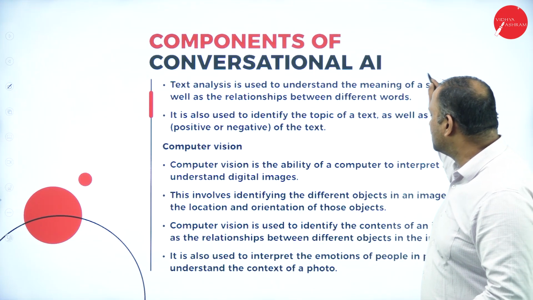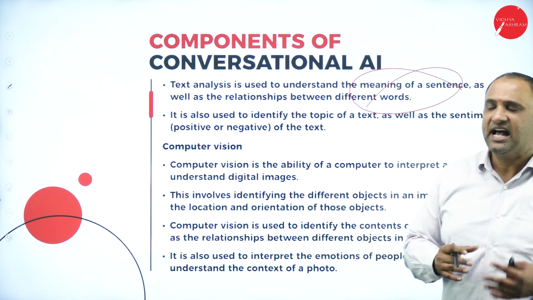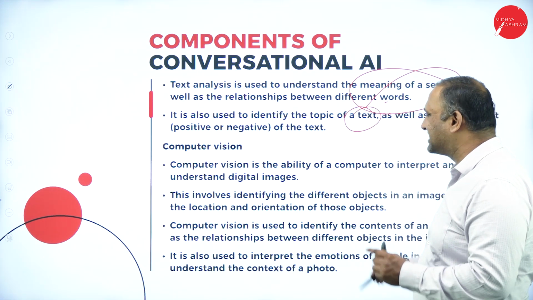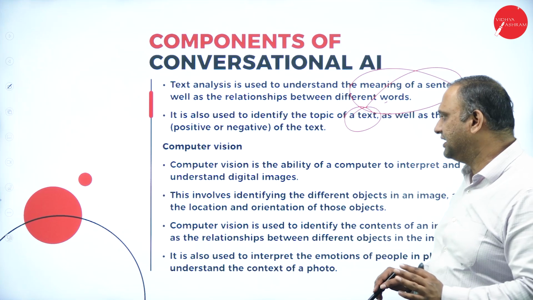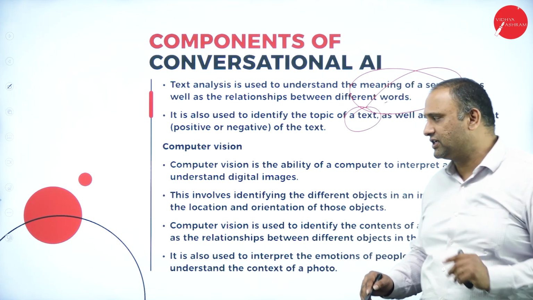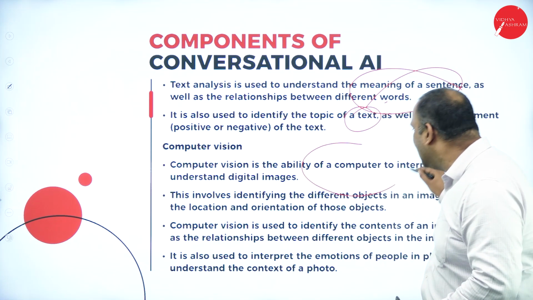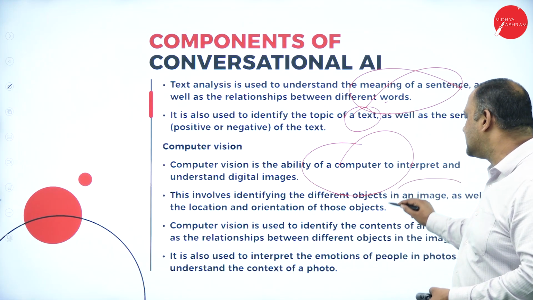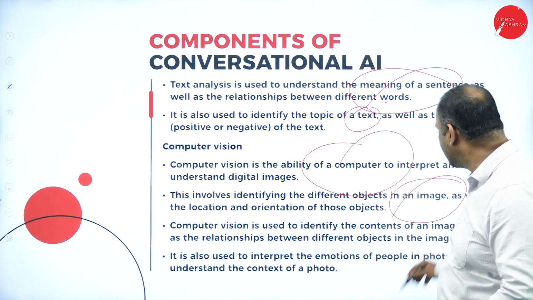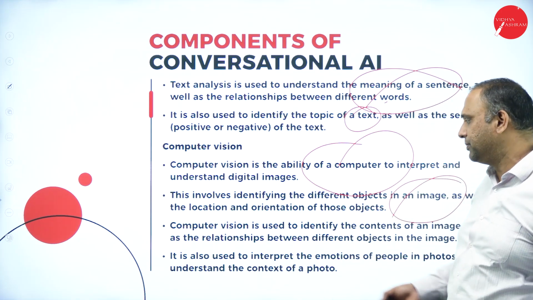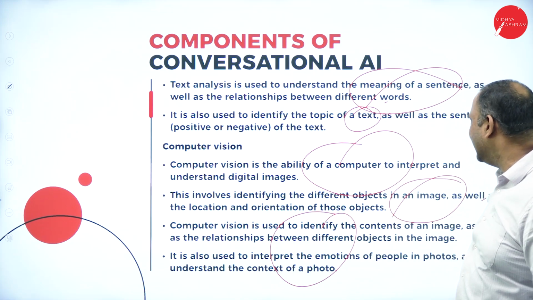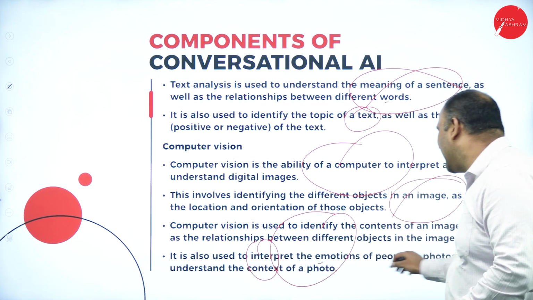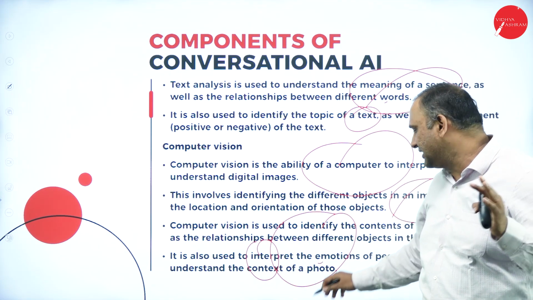Now, text analysis is used to understand the meaning of sentences as well as the relationship between different words. It's also used to identify the topic of the text and sentiment, whether it is positive or negative in nature. You also have a system or software called computer vision, which is the ability of the computer to interpret and understand the digital language. This also involves identifying different objects in an image as well as the location, orientation, and so many other factors. Computer vision is used to identify the contents of an image and the relationship between them. It's also used to interpret emotions in photos and to understand the context of a photo.